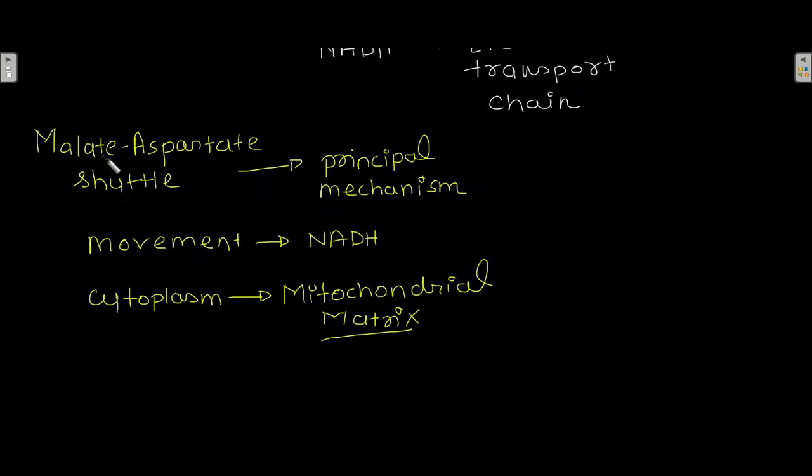Now this malate aspartate shuttle is the principal mechanism for the movement of NADH from cytoplasm into the mitochondrial matrix. Okay, with the help of this malate aspartate shuttle, the NADH goes from cytoplasm into the mitochondrial matrix.